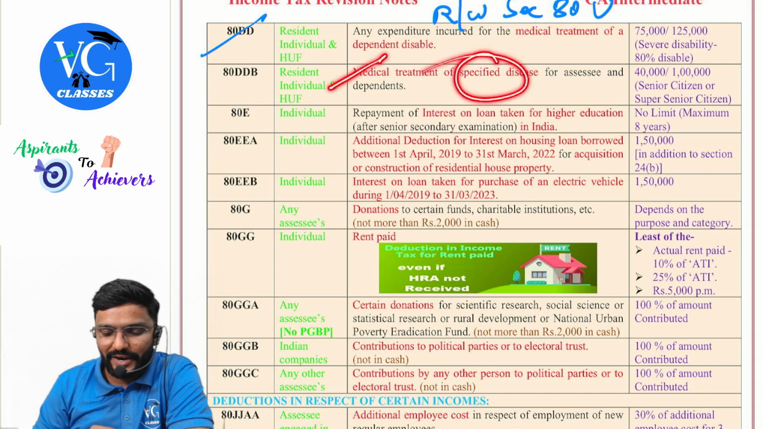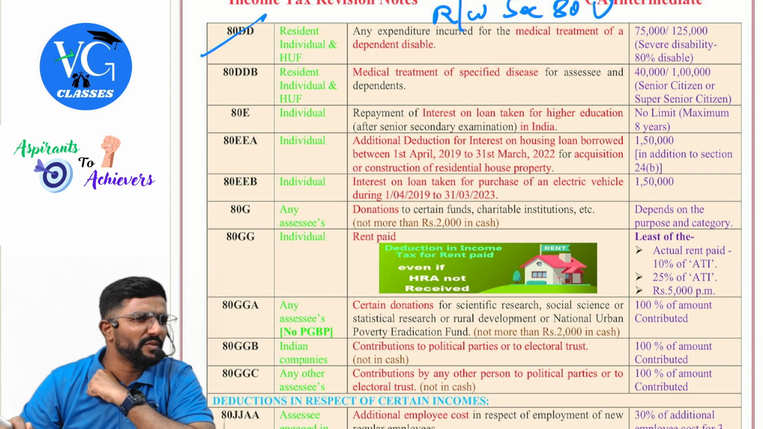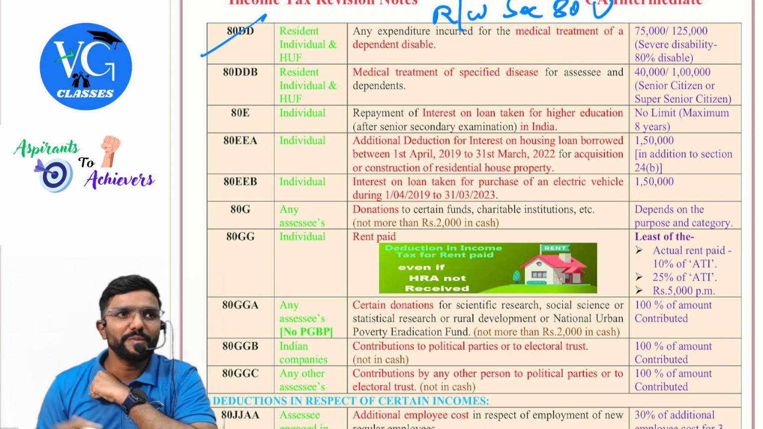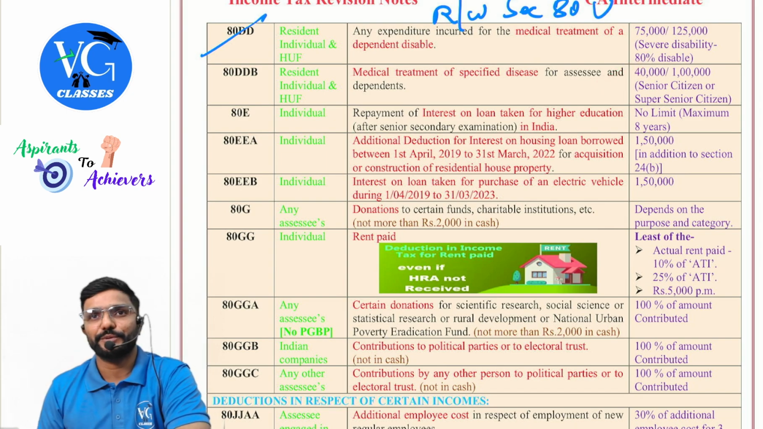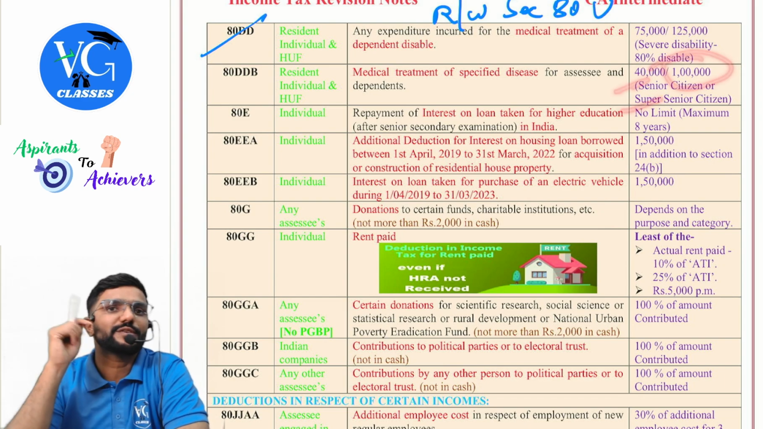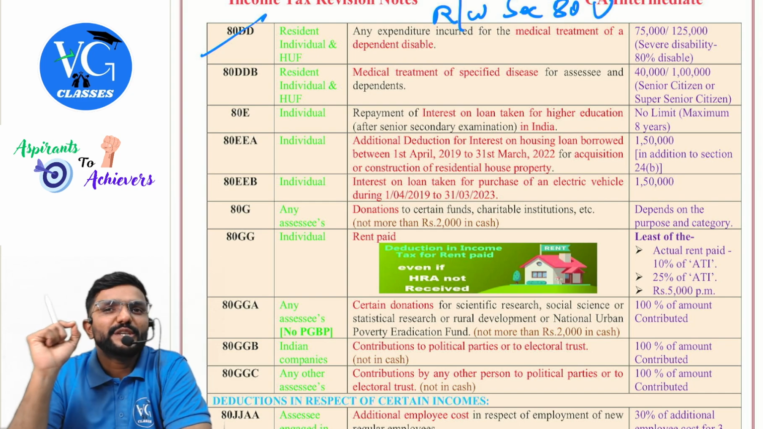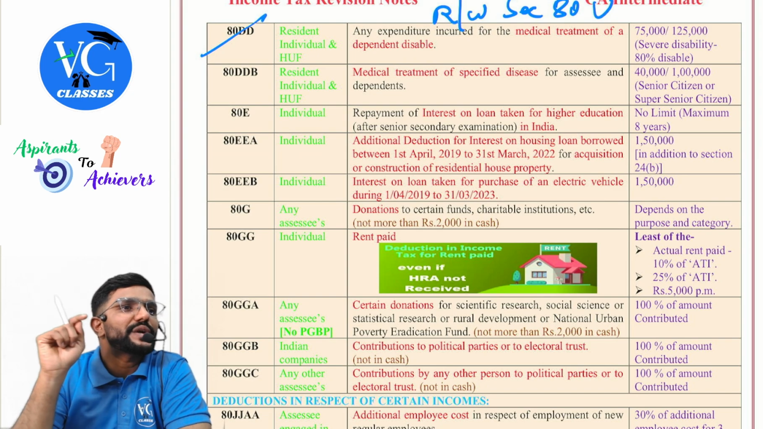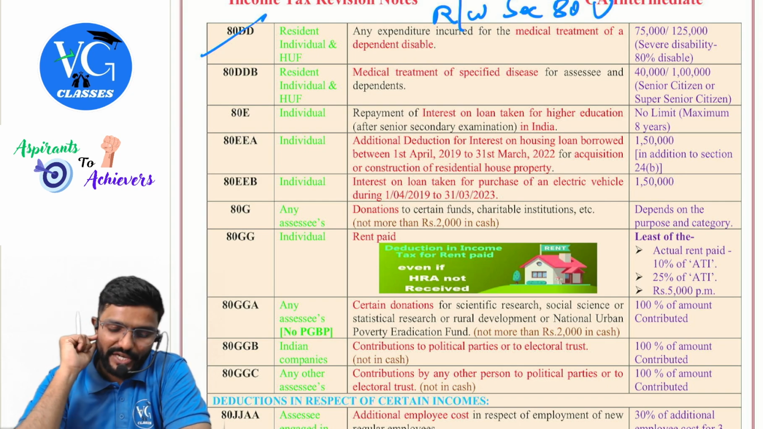Medical treatment of specified disease for the assessee and dependents. What is a specified disease? You need not worry. It is given in the rules. How much is the deduction, sir? 40,000, or if the patient is a senior citizen or super senior citizen, then instead of 40,000, it is 1 lakh. But if any amount is recovered from an insurance company or employer, we have to reduce to that extent, guys.